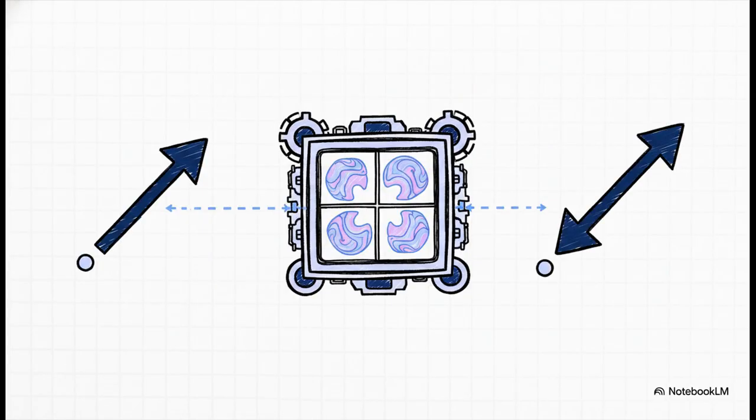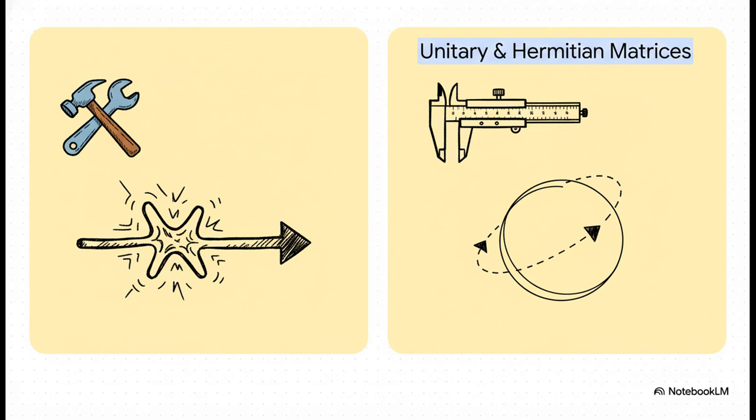So if you think of vectors as the nouns, then matrices, well, matrices are the verbs. They're the action words. A matrix is just a grid of numbers that tells us how to transform a vector, how to rotate it or stretch it. And in the quantum world, this is exactly how we model what quantum gates do to our qubits. But here's the catch. You can't just use any old matrix. Week 2 of this roadmap introduces us to these special types, like unitary and Hermitian matrices.